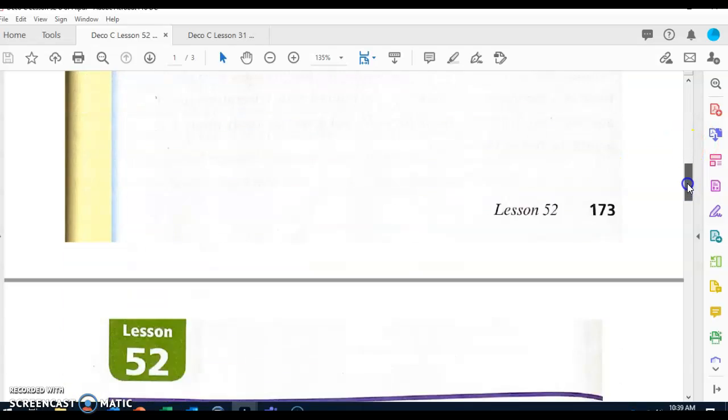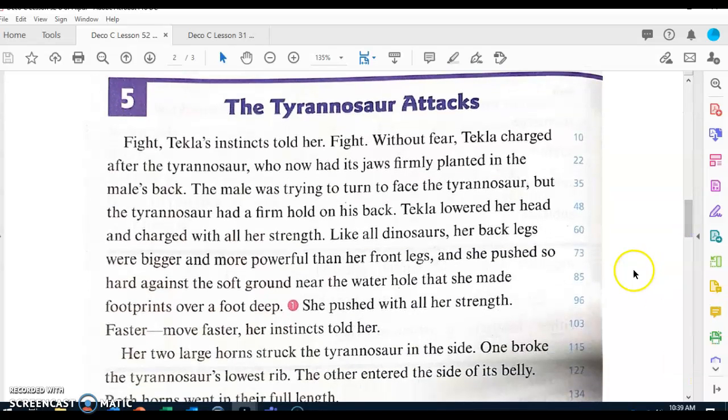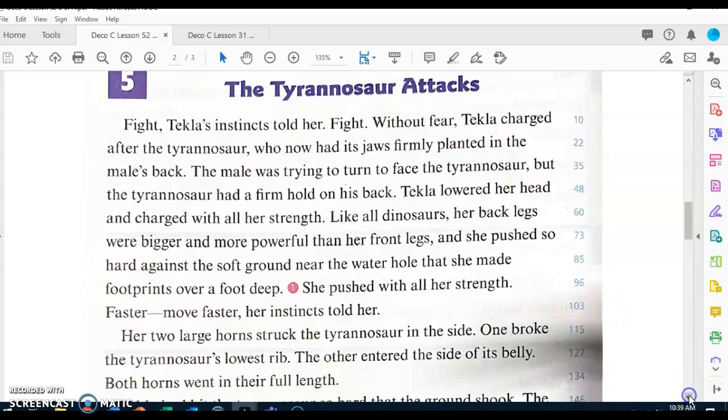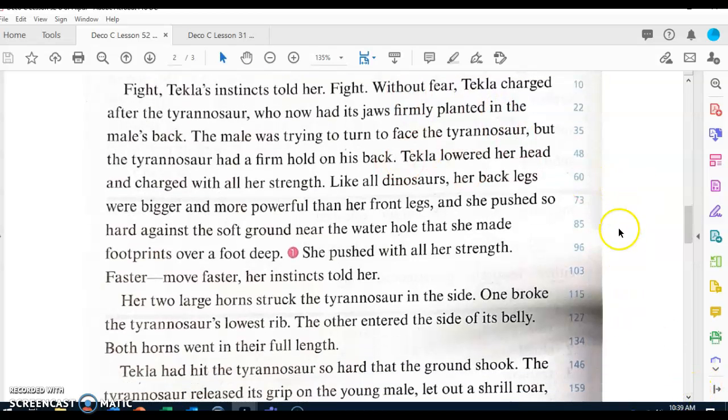Let's go ahead and begin with our story, boys and girls. The title of the story is The Tyrannosaur Attacks. Let's go ahead and begin. Make sure we're tracking. Fight. Tekla's instincts told her, fight without fear. Tekla charged after the Tyrannosaur, who now had its jaws firmly planted in the male's back. The male was trying to turn to face the Tyrannosaur, but the Tyrannosaur had a firm hold on his back.